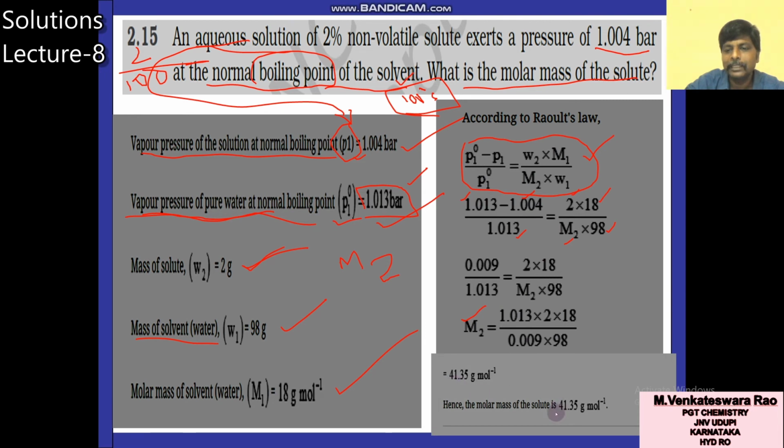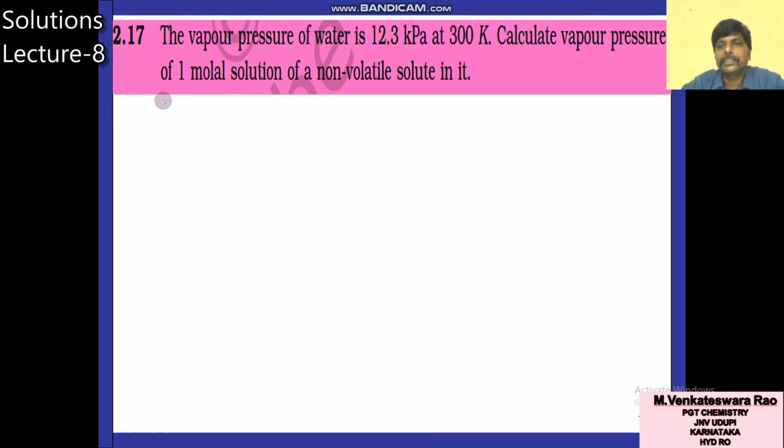That value is 41.35. Because it is a molar mass, you have to write the units, gram per mole, 41.35. So this is the question from the textbook, NCERT exercise question. Next, one more exercise question.